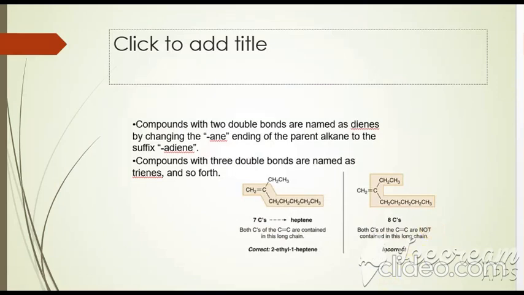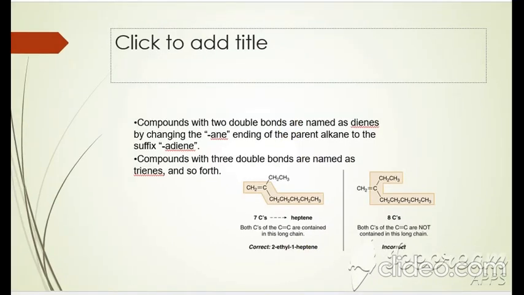Next is another example here. Here you have to write down 2 ethyl, 1 heptene. The methods are the same. Number 1, select the longest carbon chain. Second, give the lowest number to the double bond. Number 3, calculate the number of the substituents. Arrange the substituents according to the alphabetical order, and in the end the name written is 2 ethyl, 1 heptene. If you practice this nomenclature of alkene and alkyl, then it will become easy for you to do your next homework.